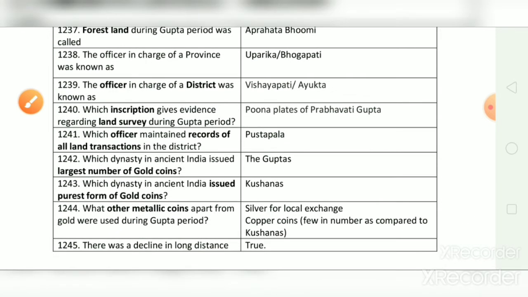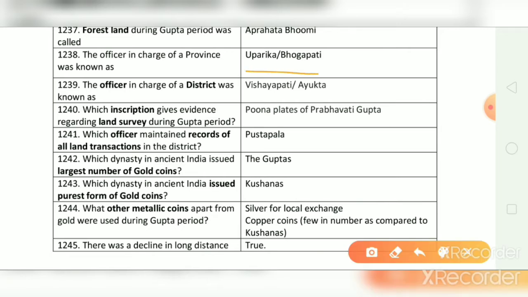The officer in charge of a province was called as, and the correct answer is Aparika or Bhogapati. The officer in charge of a district was known as, and the correct answer is Vishayapati or Ayukta. Which inscription gives evidence regarding land survey during Gupta period? And the correct answer is Puna plate of Prabhavati Gupta.